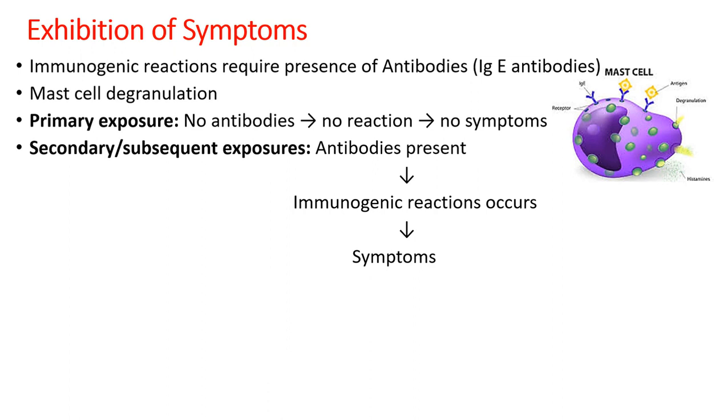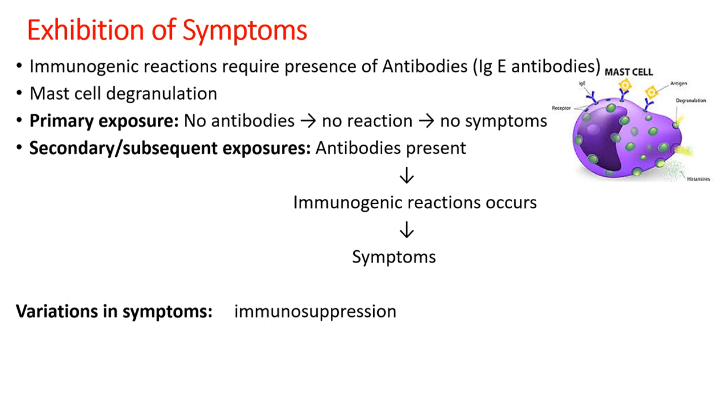This process is very similar to vaccination. Why do we vaccinate? We give out the antigen into the body in order to develop the antibodies, and upon subsequent exposure to the same antigen, like suppose polio virus, since the body has already developed antibodies, the person will not suffer from polio virus.